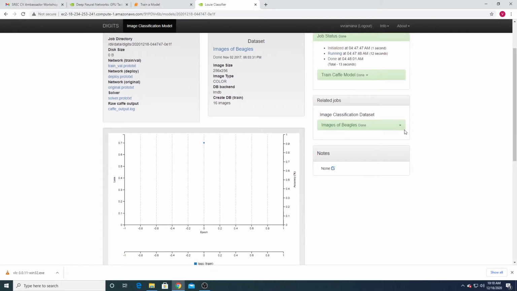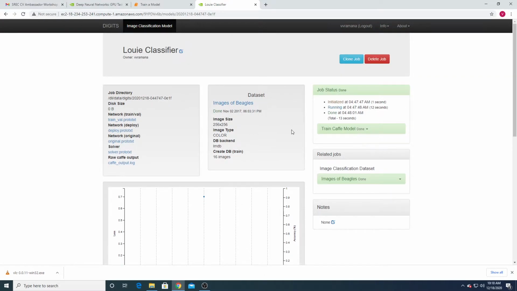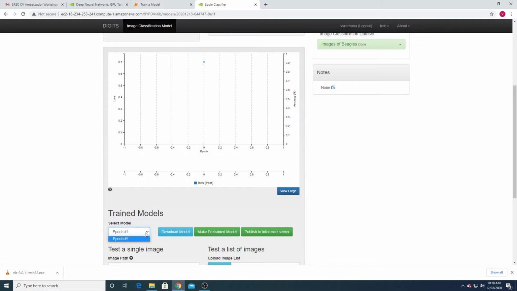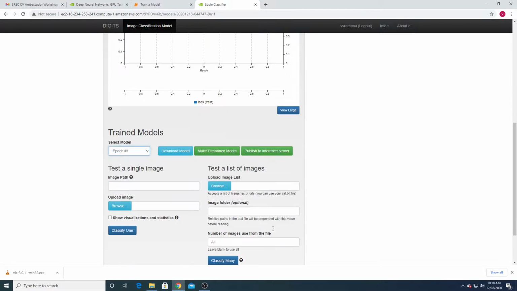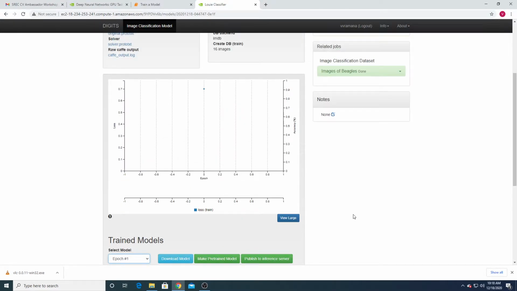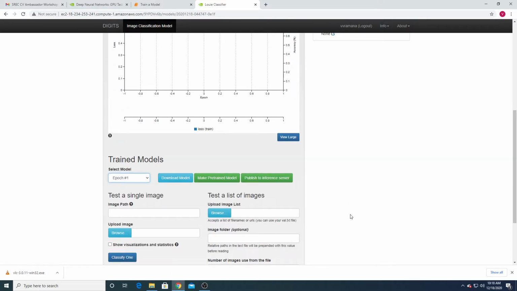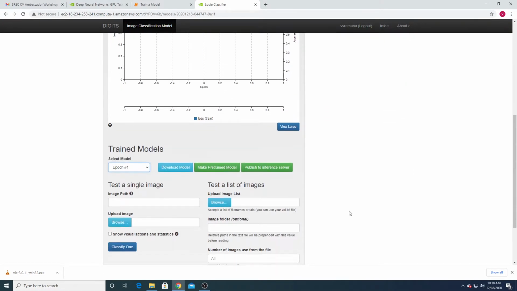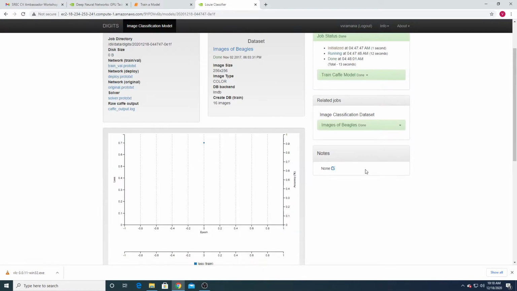The loading of the dataset is also completed, and training is also completed here. So training is completed for the two epochs.